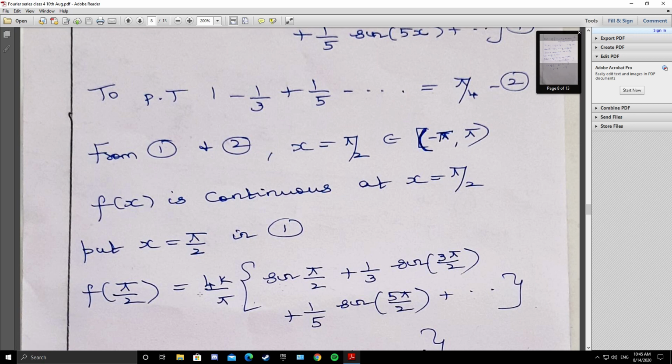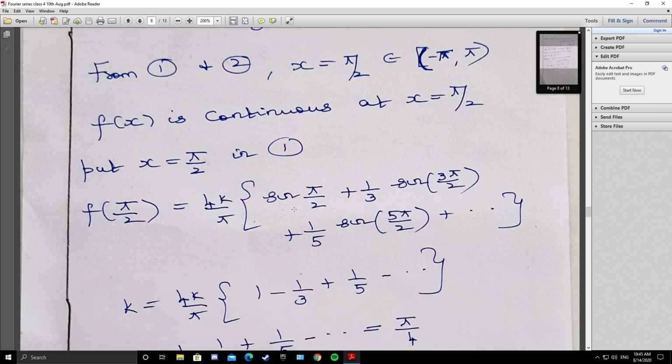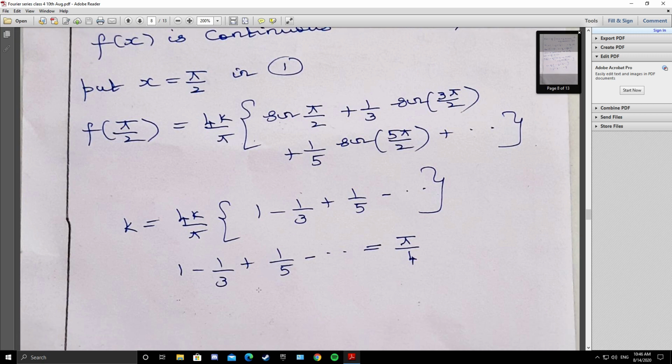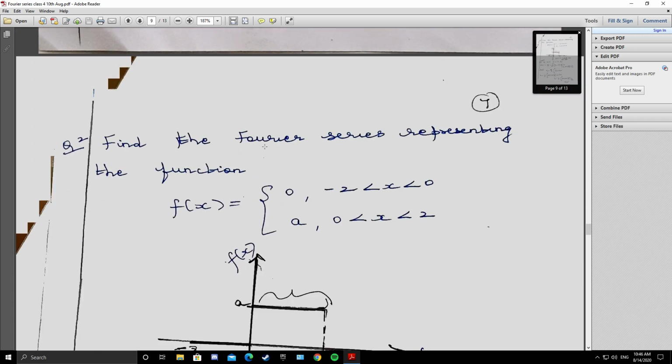So k equals 4k by pi into sine pi by 2 plus 1 by 3 sine 3 pi by 2 plus 1 by 5 sine 5 pi by 2 plus etc. Sine pi by 2 is 1, sine 3 pi by 2 is minus 1, sine 5 pi by 2 is 1, and so on. You have k on both sides, since f of pi by 2 is k, so k gets cancelled. So you will get 1 minus 1 by 3 plus 1 by 5 minus etc. equals pi by 4. So the sum to infinity of the alternating series is pi by 4. So Fourier series is also used to find the sum to infinity of a series. Now we will see another problem.